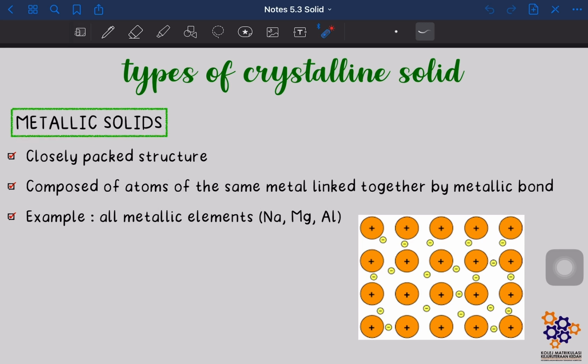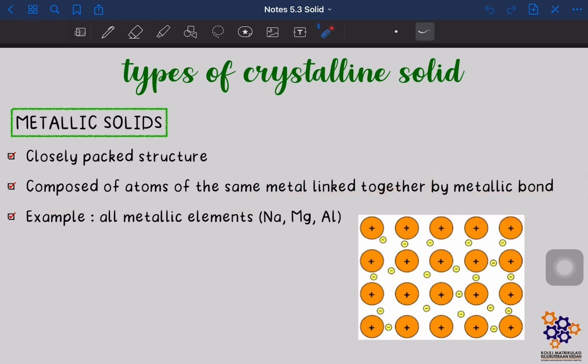So metallic solid ni yang awak dah belajar dalam chapter 4.5 lah. Okay, the metallic solid is formed from the metallic bond. Okay, so metallic solid ni dia closely packed structure. Okay, macam ni lah. Okay, dia ada metal cation and is surrounded by the valence localized electron. Okay, so dalam metallic solid, it is composed of atoms of the same metal linked together by metallic bond.